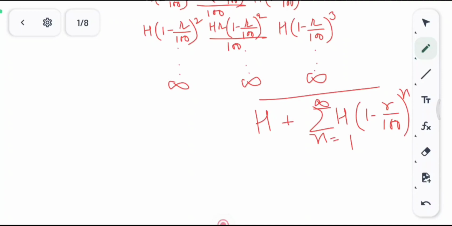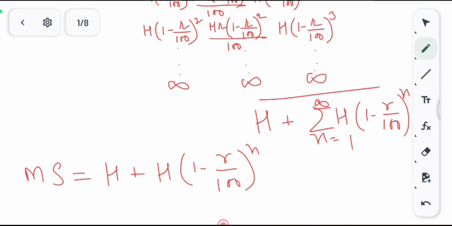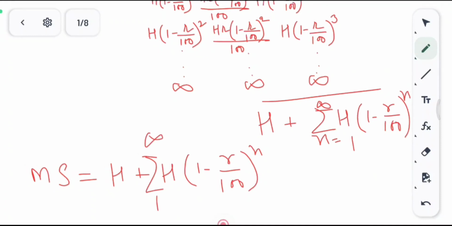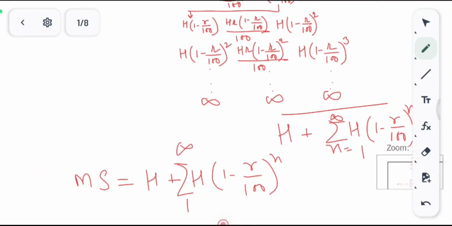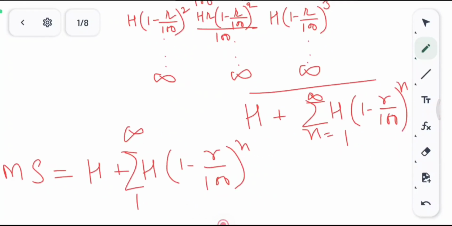So let me write it here clearly. Money supply, MS, is equal to H plus the sum of H(1 - r/100)^n, where n goes from 1 to infinity. So this comes out to be how much?